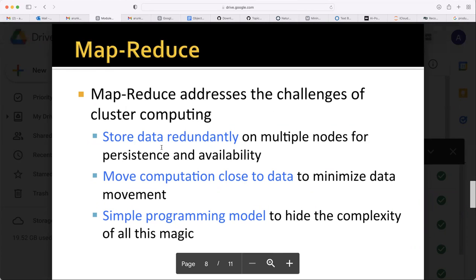So these are done at the back end. Users don't need all these things. That's why MapReduce will give you a simple programming model to hide the complexity of all this magic. So you don't need to specify that you need to duplicate this much data on these many machines, or where to store it. All those things are taken care of by this MapReduce stack.